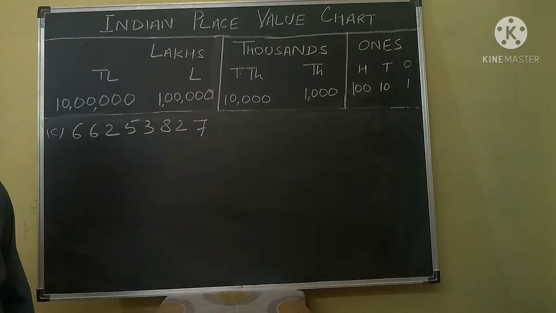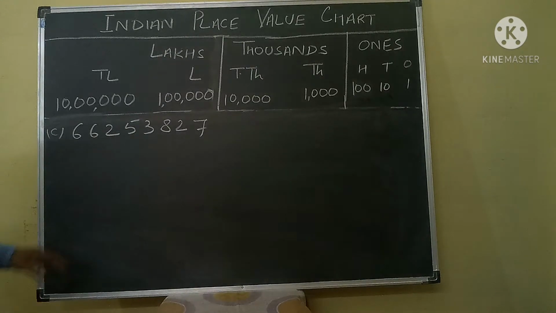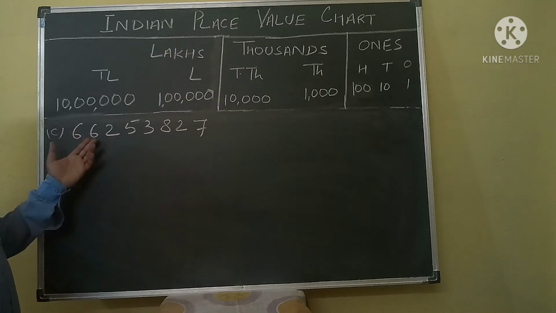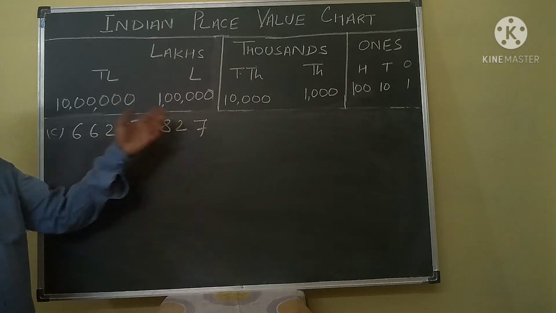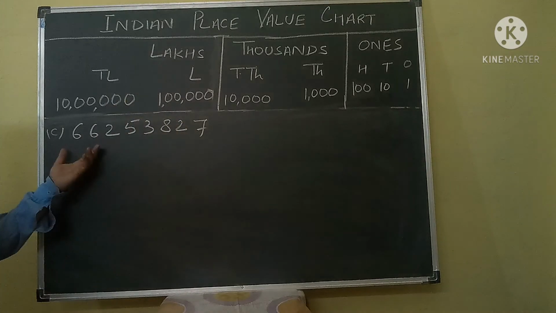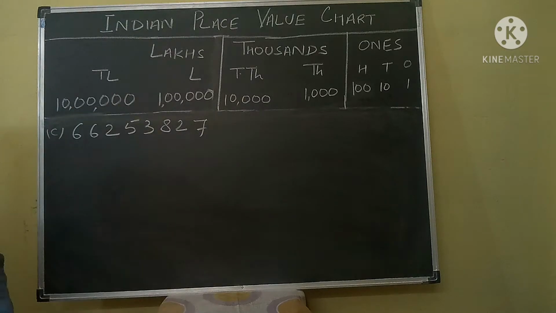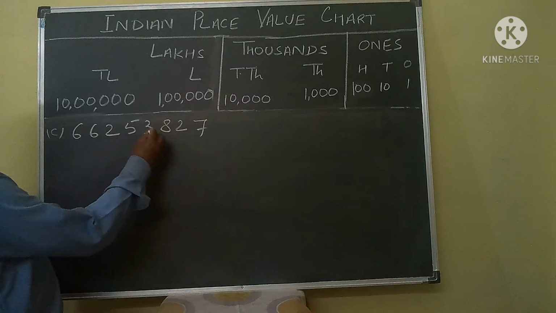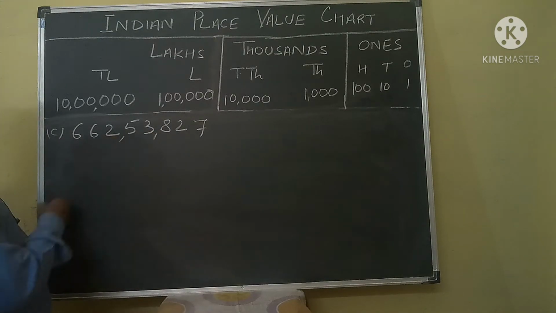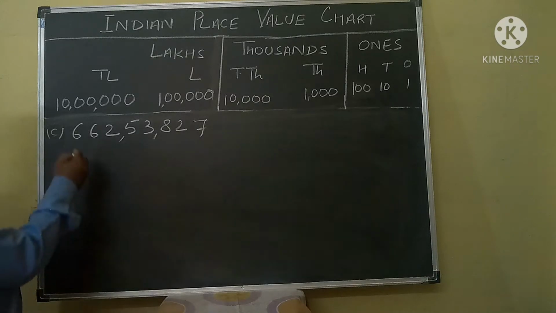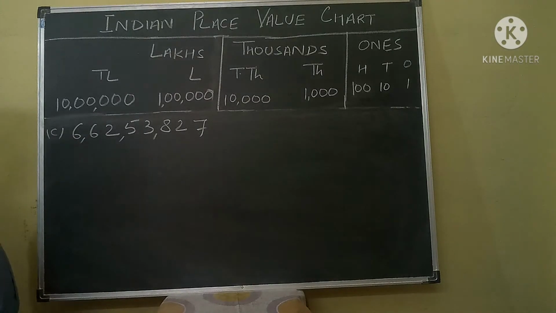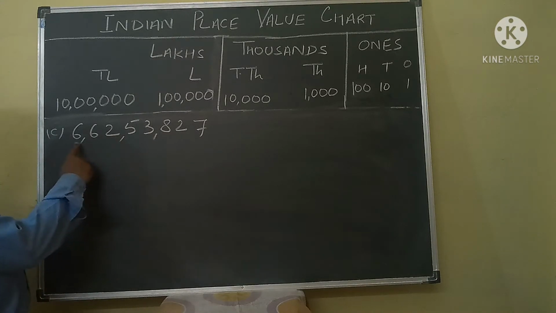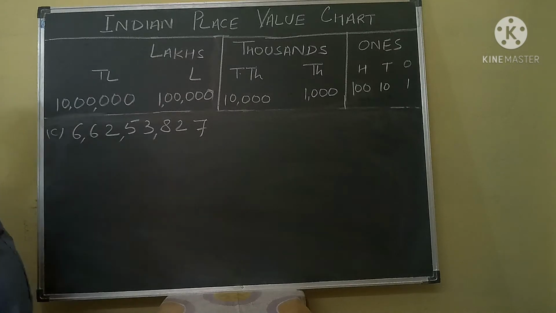My dear students, your next question is 66253,827. 66253,827. How can you write this number in the Indian place value system? So first we will put up the commas. First comma after 3 digits, second comma after 2 digits, and next comma after 2 digits. Okay. First comma after 3 digits and next comma after 2 digits as you are looking.